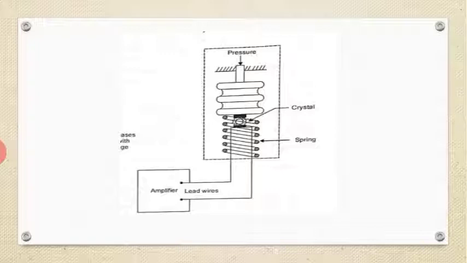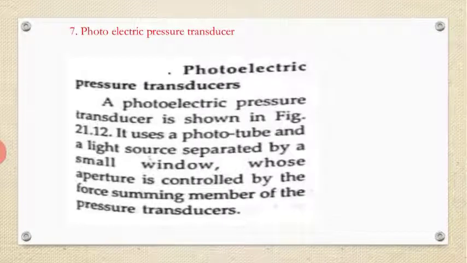Okay, this is the figure. Pressure is applied to the crystal, with sling, lead wires, and amplifier, because the voltage developed will be small, hence amplification is required. Okay, next, the seventh one is the photoelectric pressure transducer.